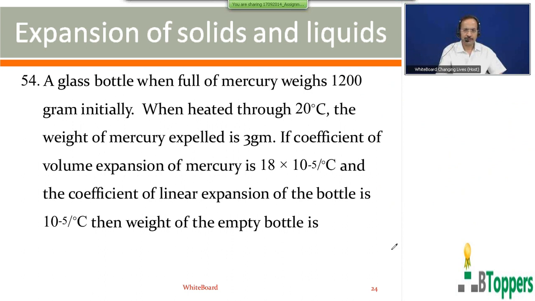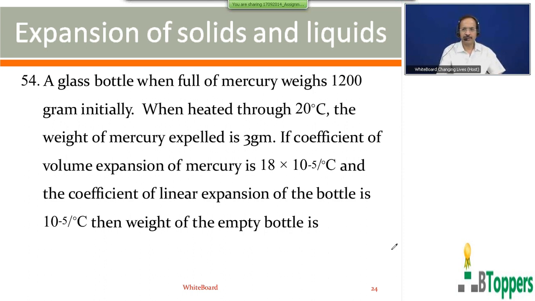A glass bottle when full of mercury weighs 1200 grams initially. When heated through 20 degrees centigrade, the weight of mercury expelled is 3 grams. The coefficient of volume expansion of mercury is 18 into 10 power minus 5 per degree centigrade, and the coefficient of linear expansion of the bottle is 10 power minus 5 per degree centigrade. Then the weight of the empty bottle is.